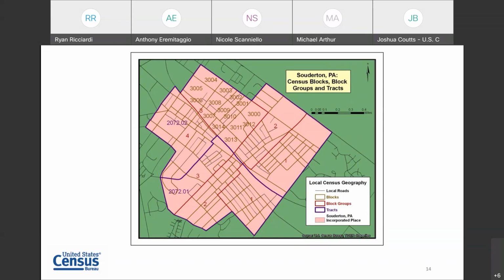You can also make out some red block groups within those. Again, the block groups nest within census tracts. We have a multi-layer relationship here between these different geographies, so you can really slice and dice this data down into individual portions of the neighborhood. Can I have the next slide, please?